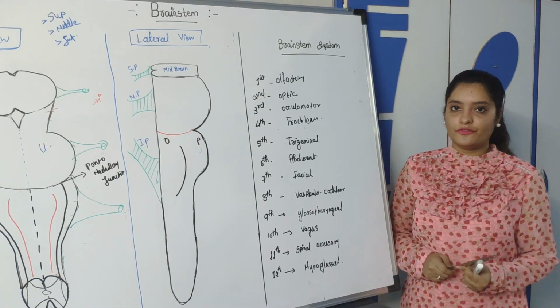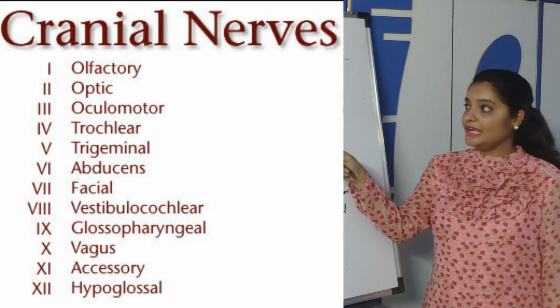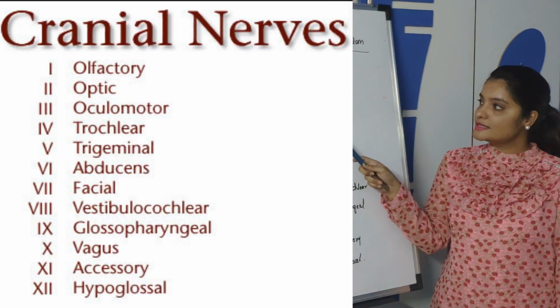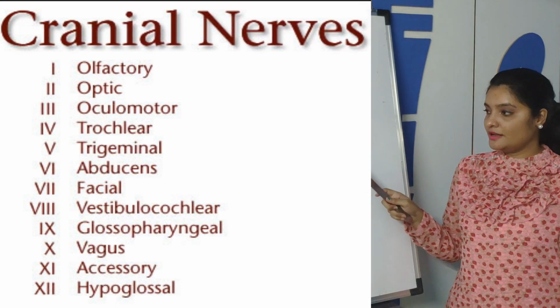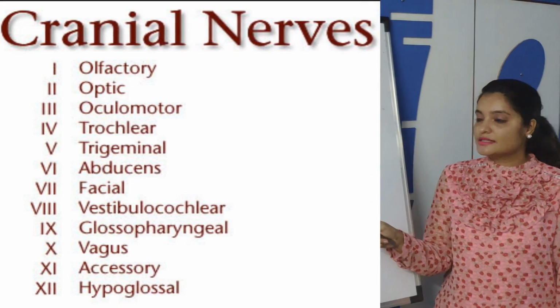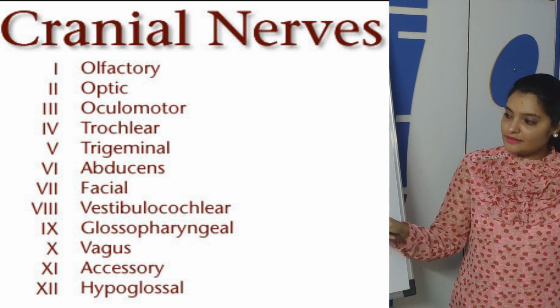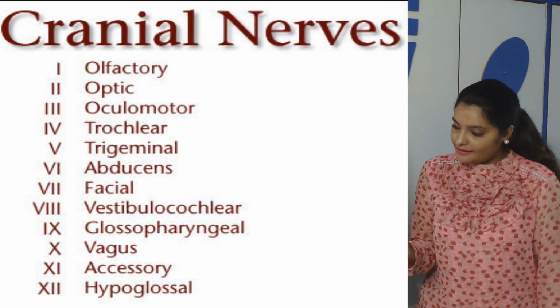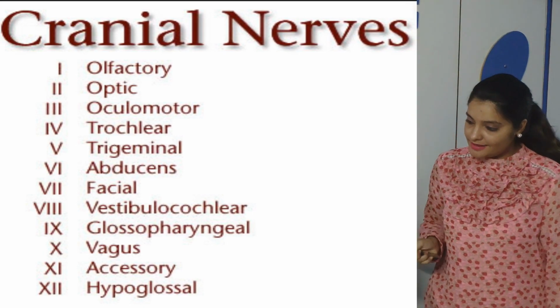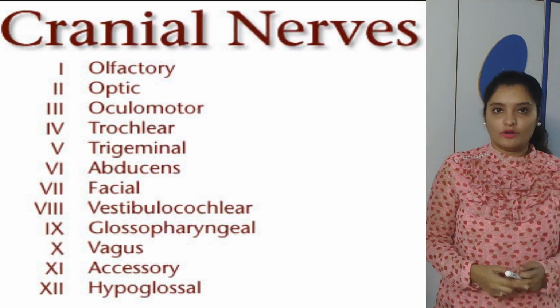There are mainly 12 pairs of cranial nerves. First is olfactory, second is optic, third is oculomotor, fourth is trochlear, fifth is trigeminal, sixth is abducent, seventh is facial nerve, 8th is vestibulocochlear, 9th glossopharyngeal, 10th vagus, 11th spinal accessory and 12th hypoglossal.